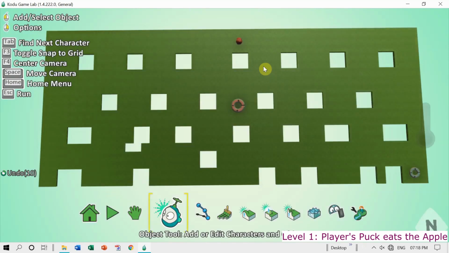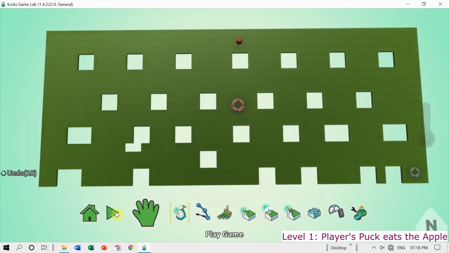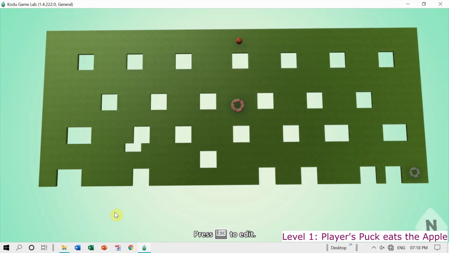Let us check this out if it is working fine. As the puck touches the apple, the apple will disappear. That means it is eaten by the player's puck.